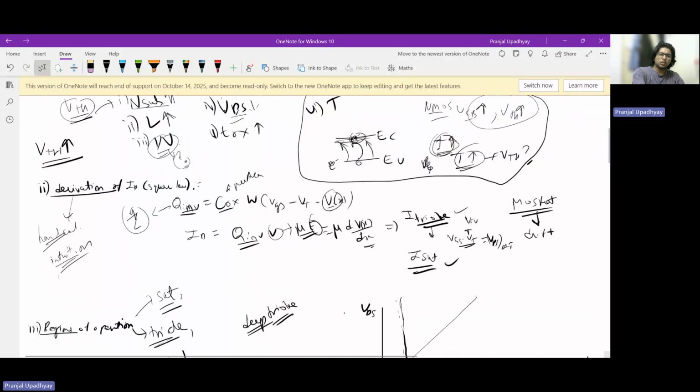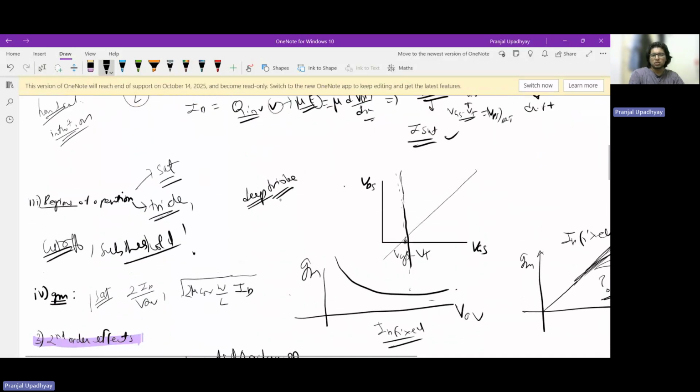Let's move further down the lane, and now let's go to the regions of operation. We know that a MOSFET can operate in saturation and triode or deep triode. Let us say deep triode is the condition in which VDS is lesser than twice the overdrive voltage. We already know that triode condition is true when VDS falls below the overdrive voltage. And cutoff, we clearly know, happens when VGS minus VT, or your overdrive, is less than zero. But now that we are more well informed, we should appreciate that it is actually the subthreshold regime.